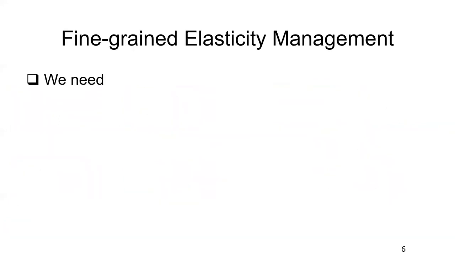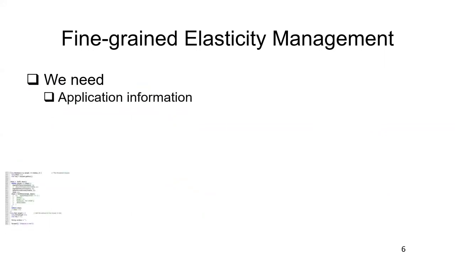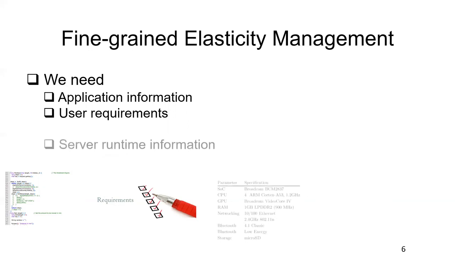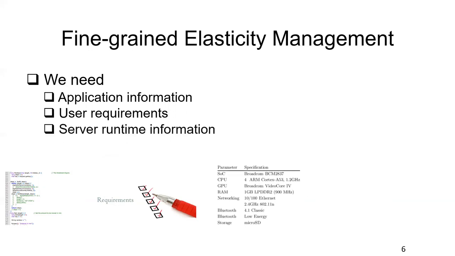So then we found that if you want to have fine-grained elasticity management for stateful applications, you need more information. For example, you should understand what the application is and what the logic of the application is. Also, you need the user requirements. Some users care more about performance, but others care more about their cost. Then server runtime information is also important because you should know which servers are overloaded.